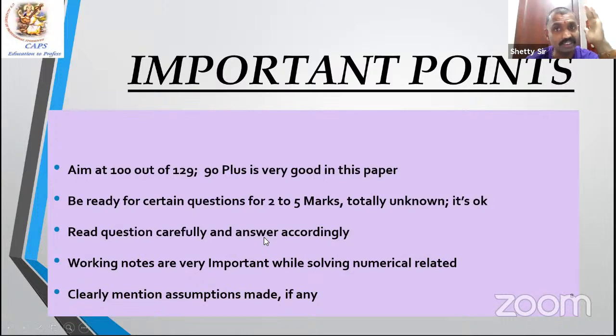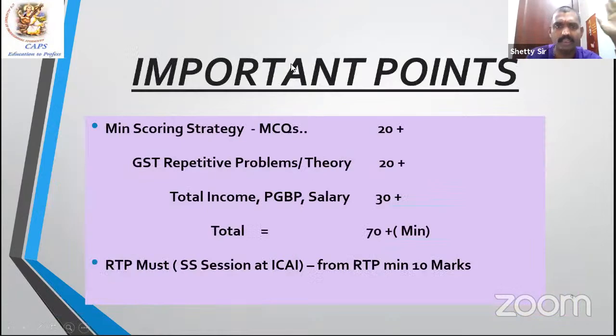Answer accordingly. Section 10 is an exemption. Section 80 is a deduction. Don't interchange these words. Working notes are very, very important while solving numerical problems. How did you get the depreciation? How do you get the 35, 80, etc.? Clearly mention the assumptions made. Whatever assumptions you have made, make a note of it. So the minimum scoring strategy, it's not maximum, minimum.